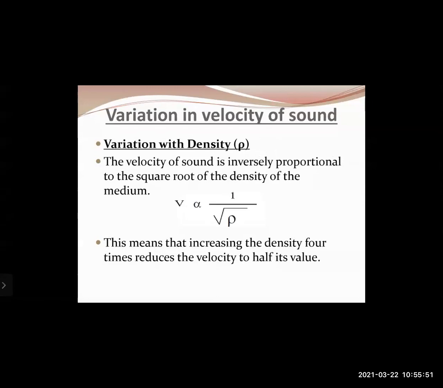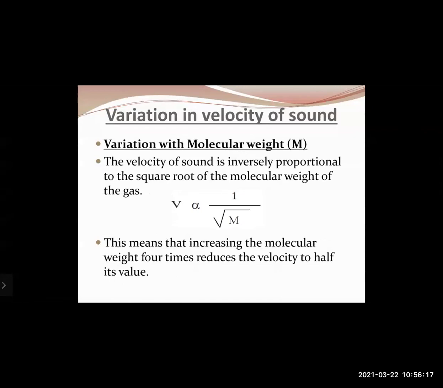Then next is variation in velocity of sound with variation in density. The velocity of sound is inversely proportional to the square root of the density of the medium. This means that increasing the density by 4 times reduces the velocity to half its value. That means if you increase the density of the medium in which sound is traveling, the velocity will decrease. Then next is variation with molecular weight. The velocity of sound is inversely proportional to the square root of the molecular weight of the gas. This means that increasing the molecular weight 4 times reduces the velocity to half its value. It is just like the case of density that we had seen.